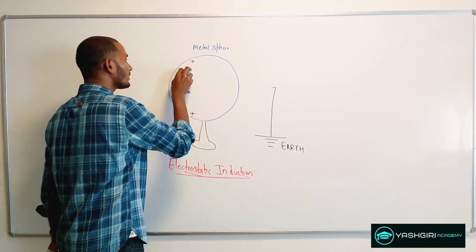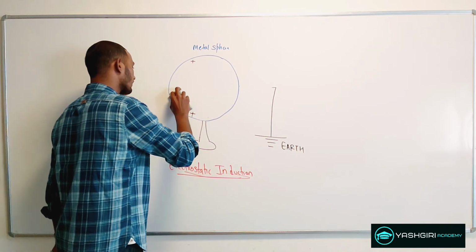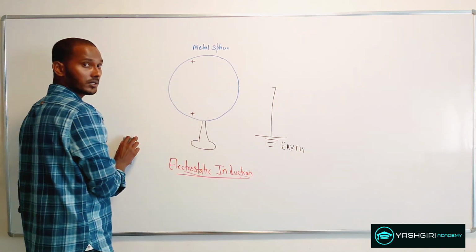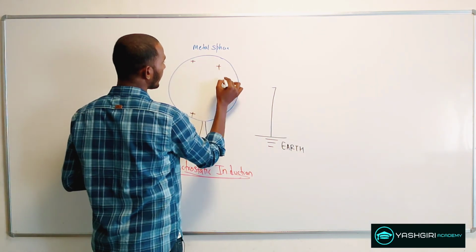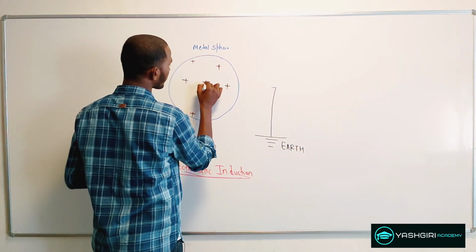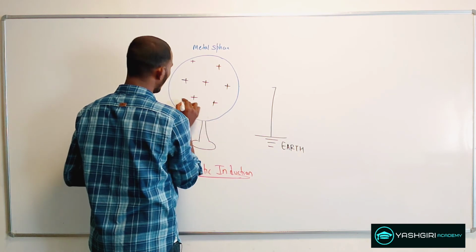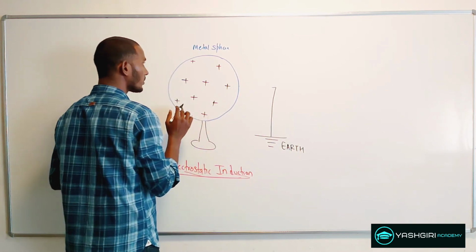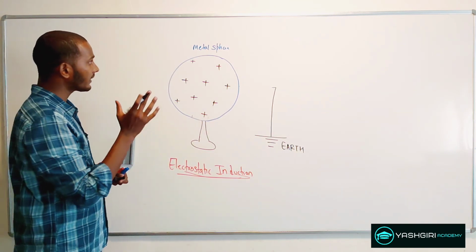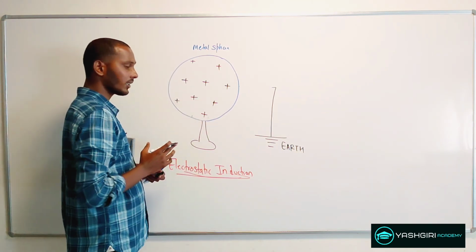So there is no outside force acting on these charges, and they will be free to move. So they will be uniformly distributed over the sphere. This is how you can make the metal sphere positively charged.